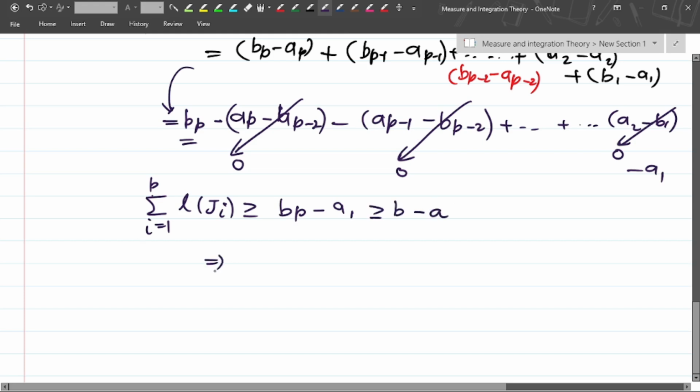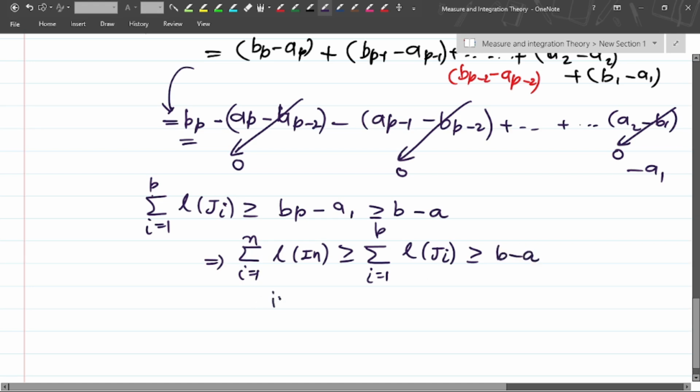So this will be less than or equal to the summation for i equals 1 to infinity, or 1 to n, of the length of the I_n intervals covering the original interval. Because the J_i intervals are basically subsets of these intervals, the summation for i equals 1 to p of the lengths of all J_i is greater than b minus a.